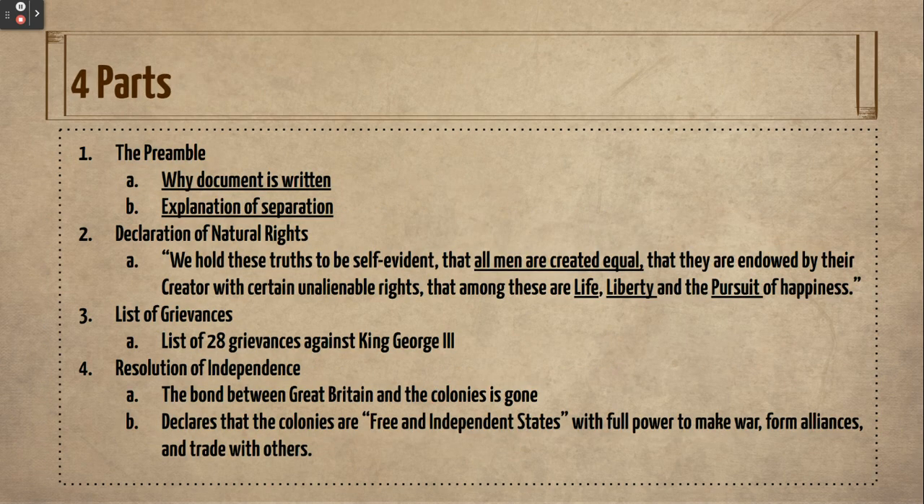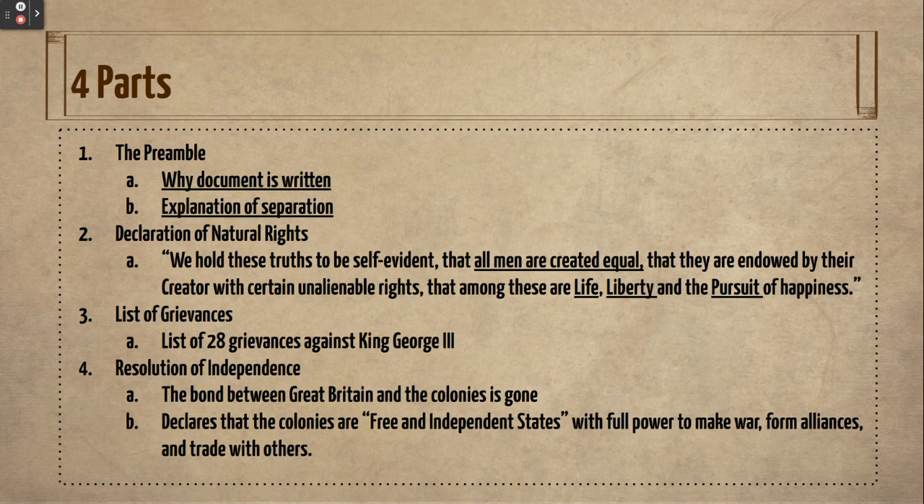The Declaration of Independence was split into four parts. The first part is the preamble. The preamble is why the document was written and an explanation of separation between the colonies and Great Britain. The second part of the document is the Declaration of Natural Rights. This is the famous part of the Declaration of Independence, the part that most people remember.